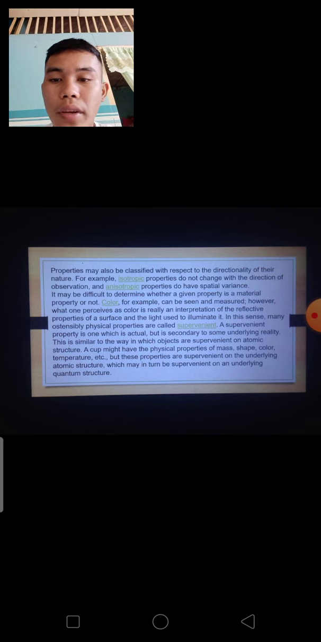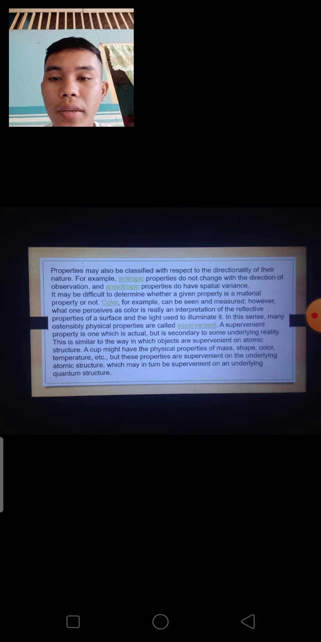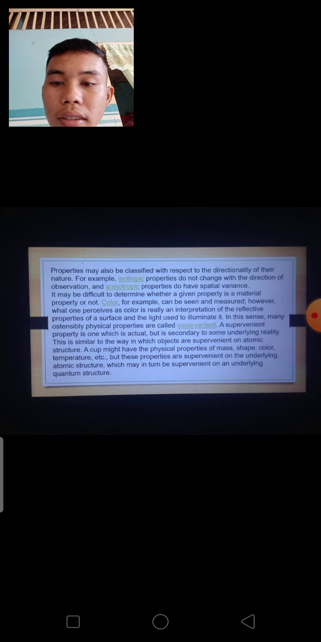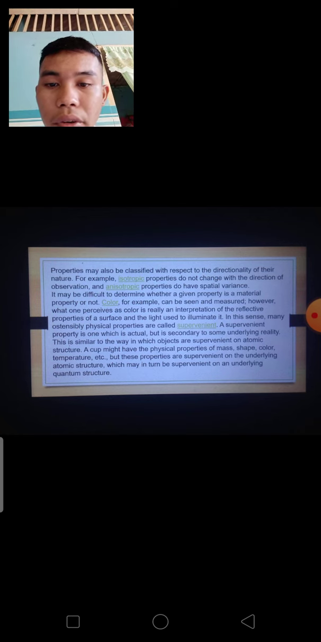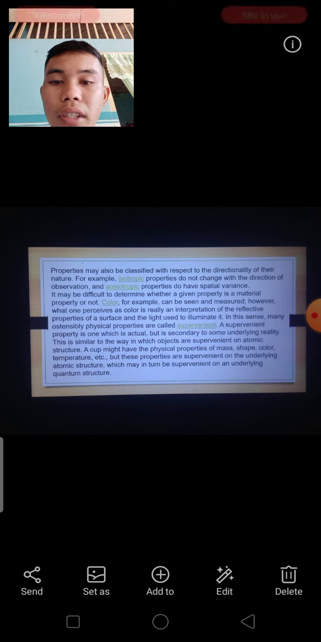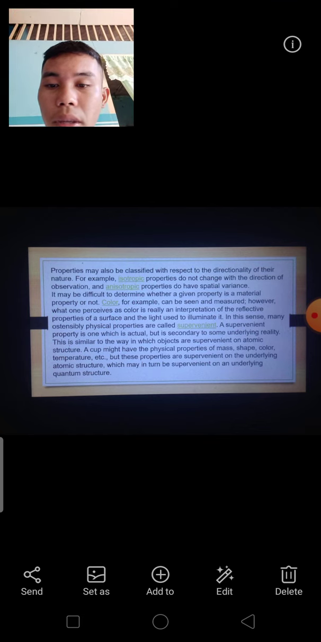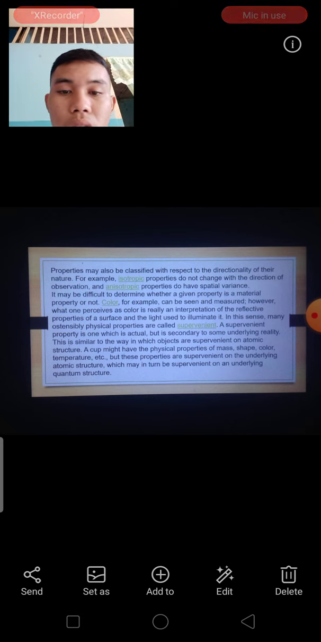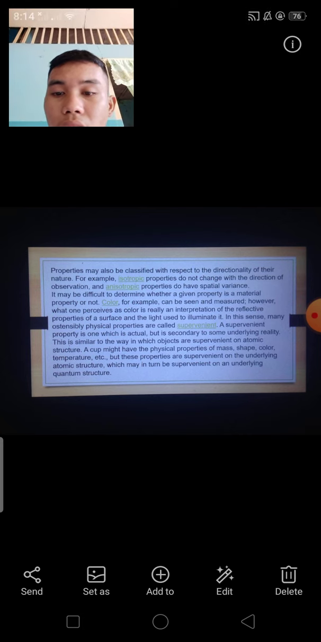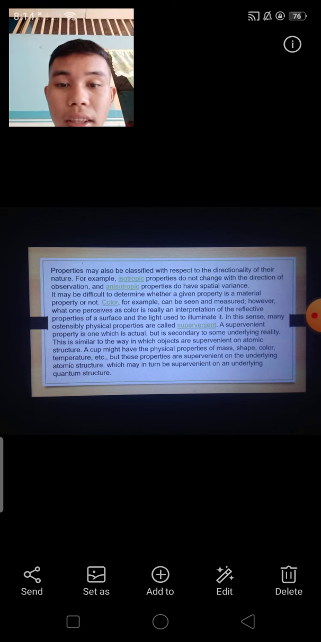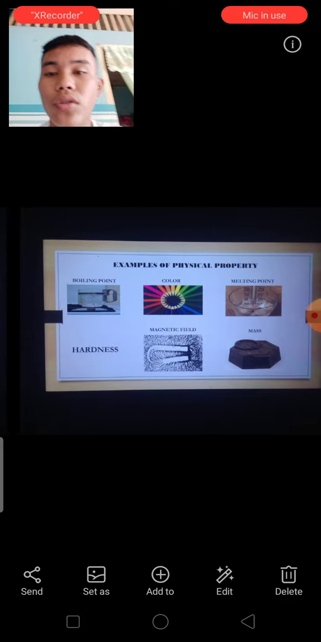In this sense, physical properties are called supervenient. This is similar to the way in which objects are supervenient on atomic structure. A cup might have physical properties of mass, shape, color, temperature, etc. But these properties are supervenient on the underlying atomic structure, which may turn out to be supervenient on the underlying quantum structure.